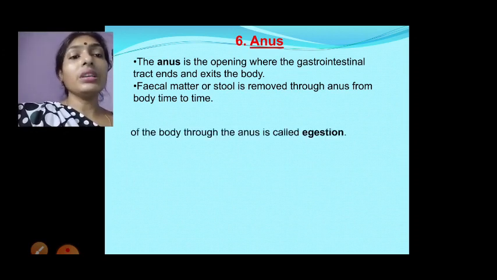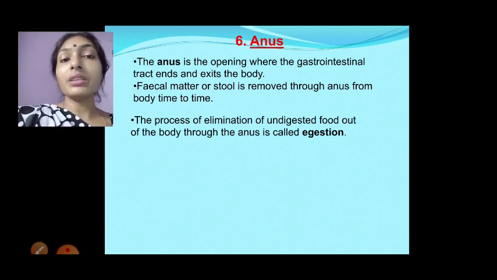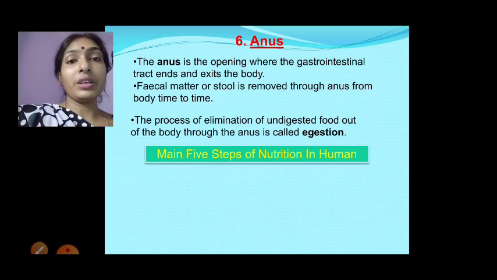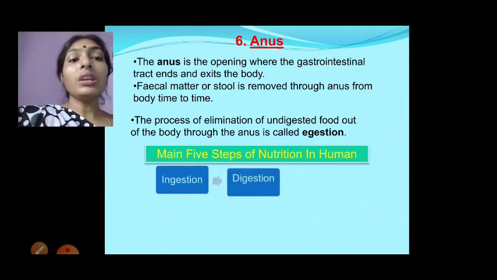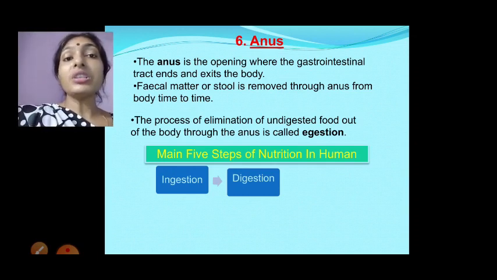So this is about the complete digestive system and the function of different parts of the digestive system. Here, the main 5 steps complete the nutrition in the human body. First is taking food, which is called ingestion. Second, whatever food we take should get digested, meaning it breaks down into a simple form.